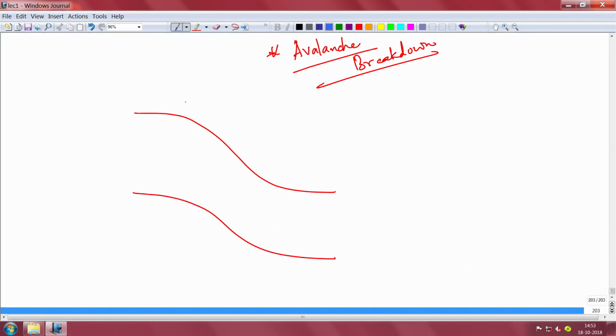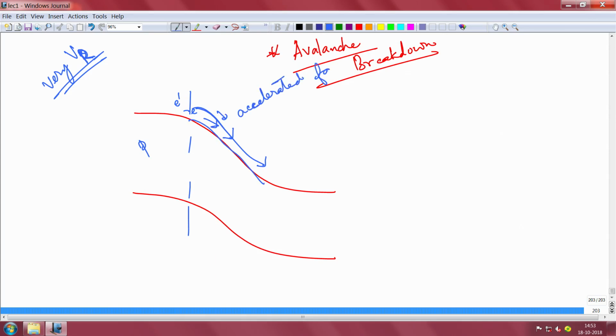In a reverse bias, this is a p type, right. So, any minority electron that comes here will be immediately swept away here, right. At very high reverse bias, at very high VR, this field also increases. So, the electron that is coming will be accelerated very fast by the field, and it will acquire very high kinetic energy.